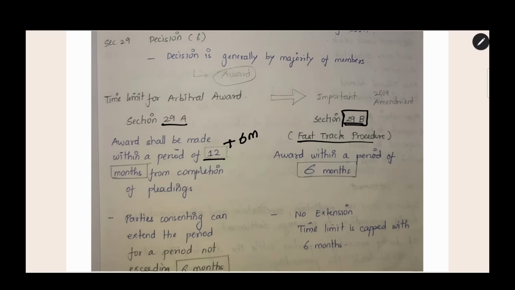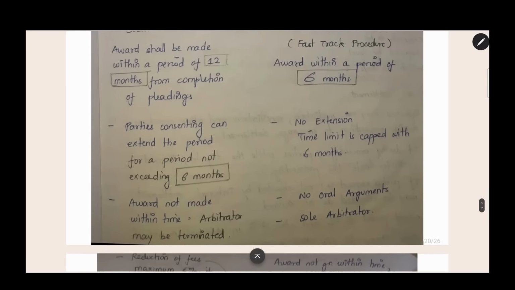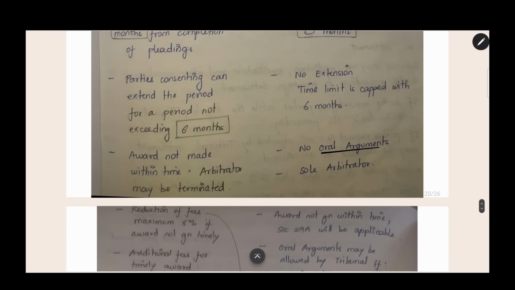What is the fast track procedure? In this procedure, you will get the award within a period of 6 months. And there is no extension under this section. In 29A, we got an extension up to 6 months. In this, no extension. The time limit is capped within 6 months. The maximum time limit is only 6 months. There will be no oral arguments. Since we have to decide it faster, only written arguments will be taken. Everything should be written and it should be given. Otherwise, it will not be taken into consideration.